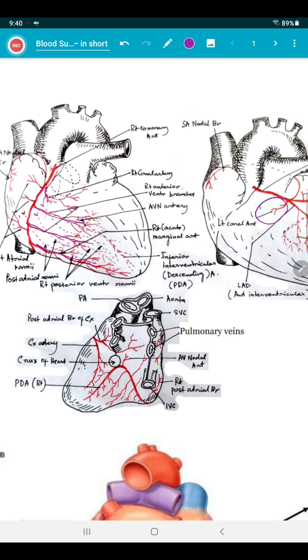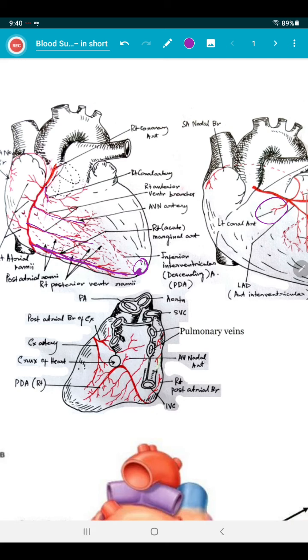The right marginal artery is said to be the longest ventricular ramus. It follows the inferior border of the heart towards the apex and supplies the adjoining surface of the right ventricle. So this is the marginal one, towards the apex.